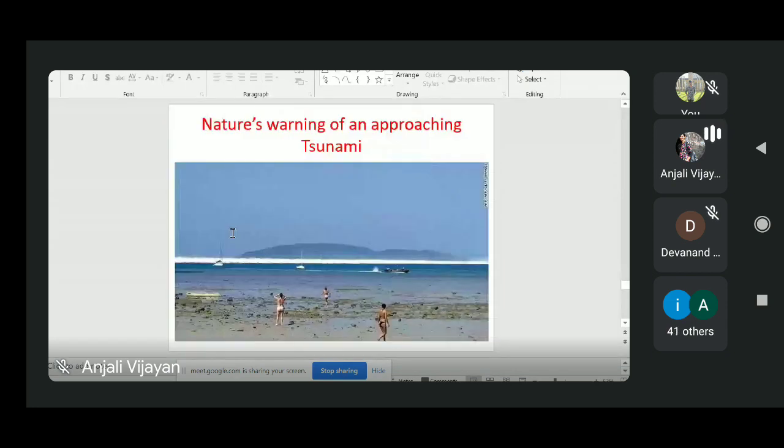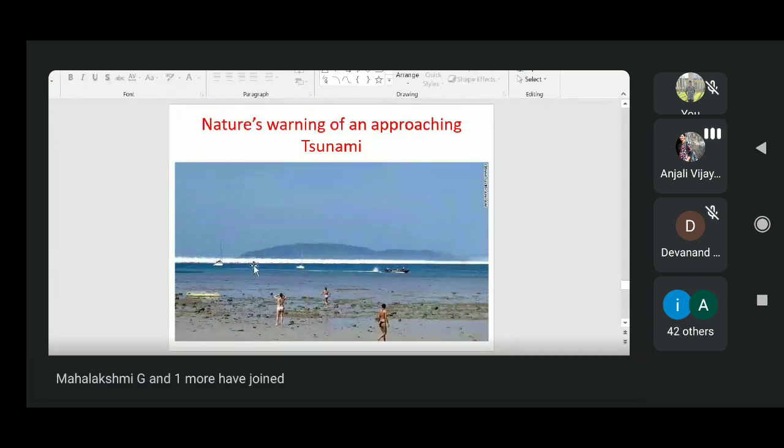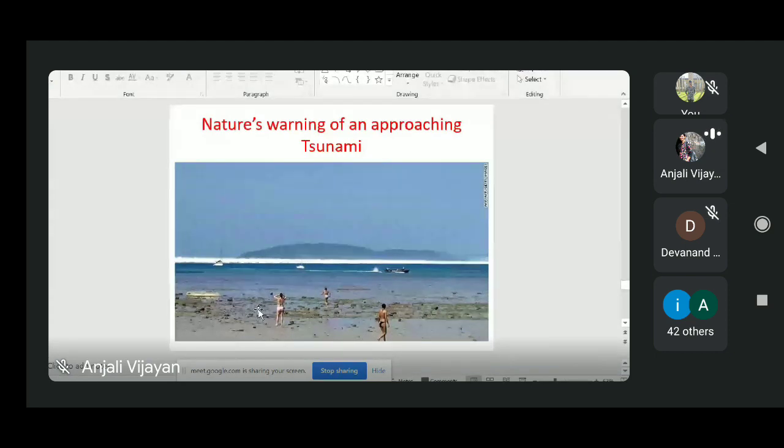So now I will tell you one story. Here you can see this is actually a beach. Beach means a little inward, a little towards the open sea. In this figure you can see so much of the sea floor is visible to us. This is actually one of nature's warning signs of an approaching tsunami, because just before the tsunami, there will be a sudden withdrawal of the sea from the coastal region. So we will be able to see the deeper sea floor.